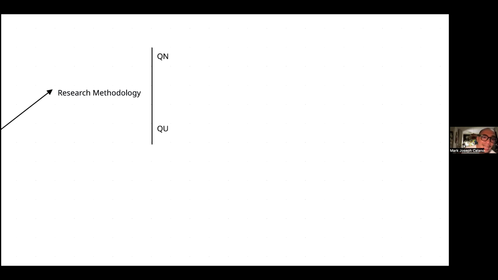And as I said last time, for quantitative research, we can identify the experimental model, and remember, the experimental model will speak about the control and experimental setups, which are actually classes, if you will.